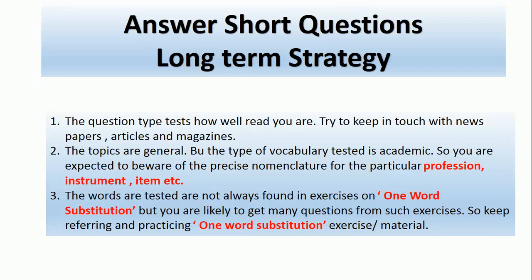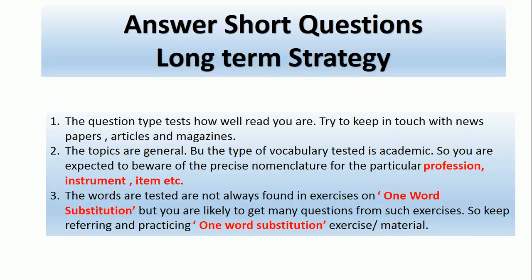The question type tests how well read you are. Here your reading ability matters, so try to keep in touch with newspapers, articles and magazines. In your free time, read newspapers, articles and magazines.